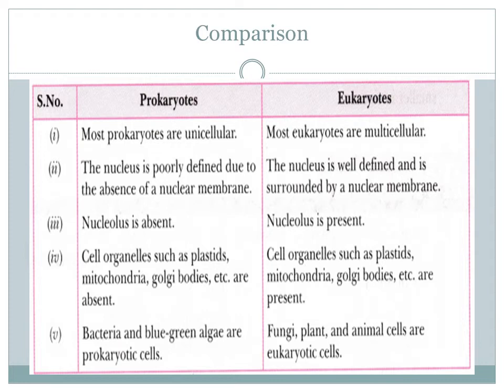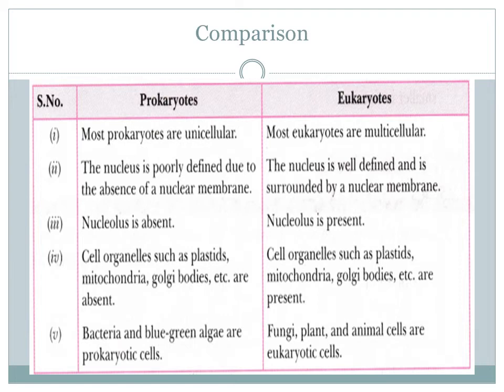Okay. Then the second differentiating point is presence and absence of nuclear membrane. See, let us read the point given below prokaryotes. The nucleus is poorly developed or defined due to absence of nuclear membrane. In eukaryotes, the nucleus is well defined and is surrounded by nuclear membrane.